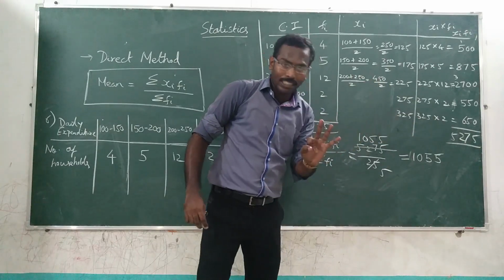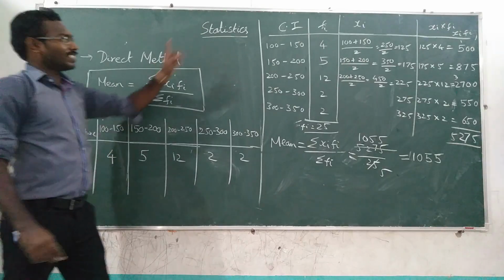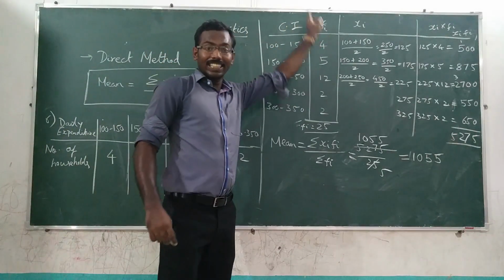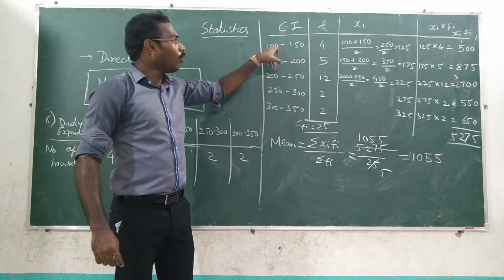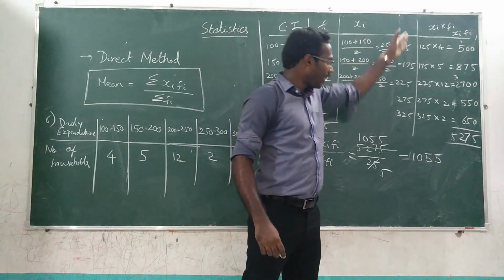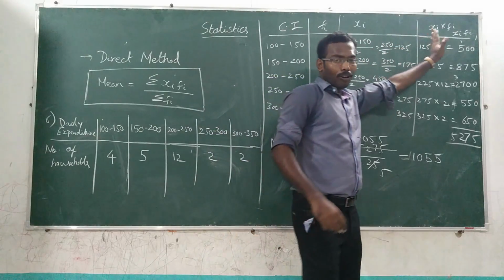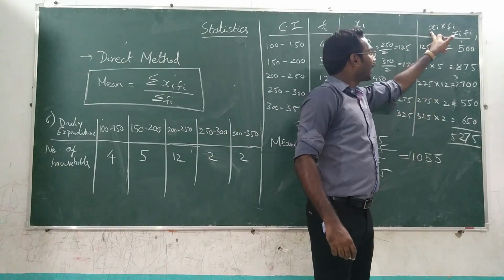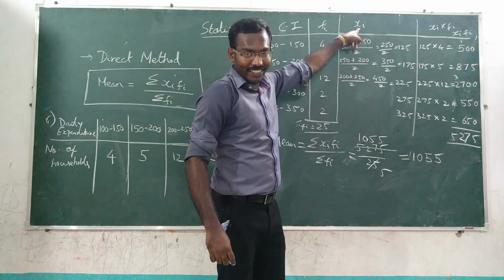So very simple steps. First we have to write the class interval and frequency. Then we have to find the class mark. The formula is lower limit plus upper limit divided by 2. I already told you the shortcut also. Then the fourth column is xi into fi. You have to multiply the second column and the third column.